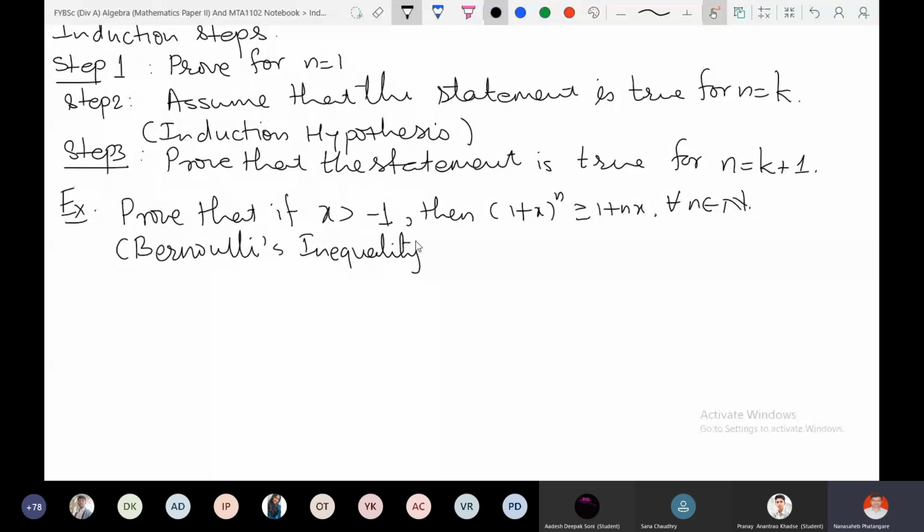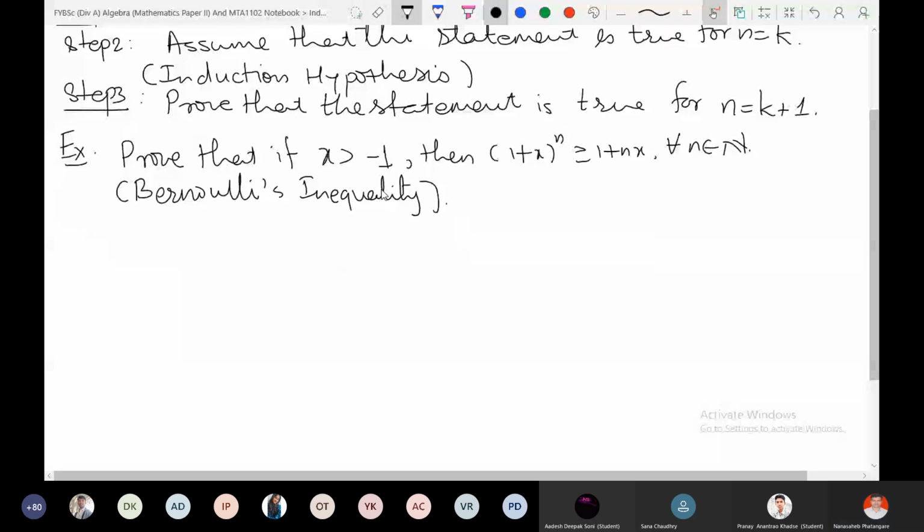Okay, so the problem is clear. Once you choose any real number x greater than -1, then 1 plus x raised to n is greater than or equal to 1 plus nx.